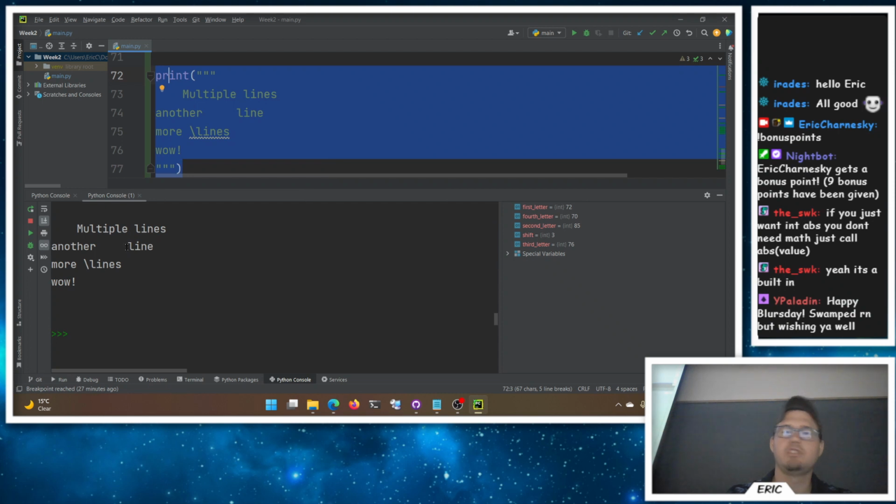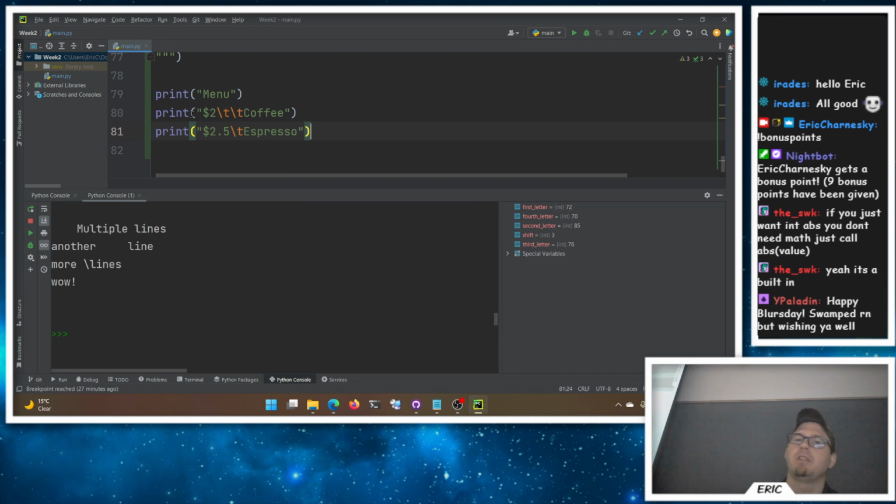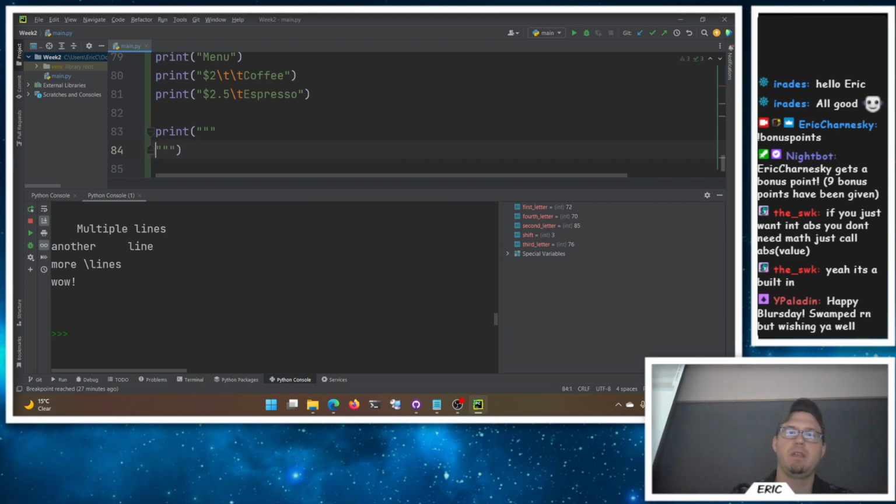So now you get just what you see. The triple quote is similar, you get exactly what it looks like, but it's a multi-line string, which is nice. So you don't have to have a bunch of different prints here. If I wanted to print this single menu and not have all these print commands, we could do that same thing with the triple quote. Here's my menu, and then tab in $2 for coffee, and I can just visually see that $2.50 tab espresso, right? Single tab wasn't going to cut it with coffee here.